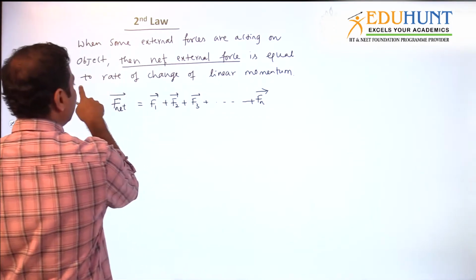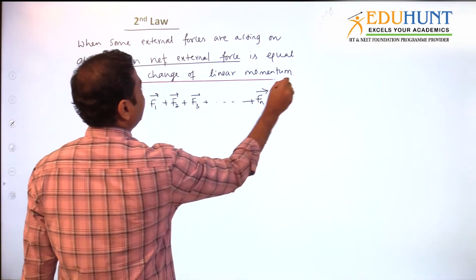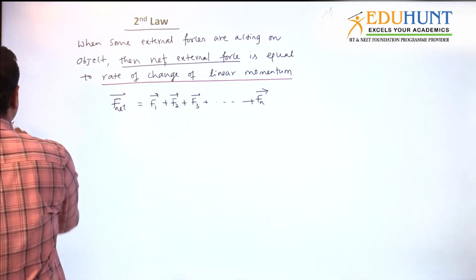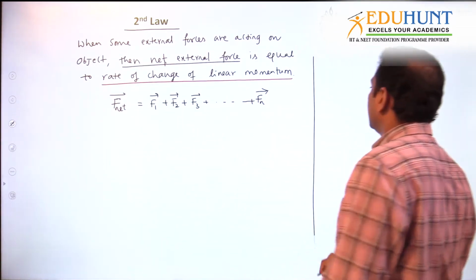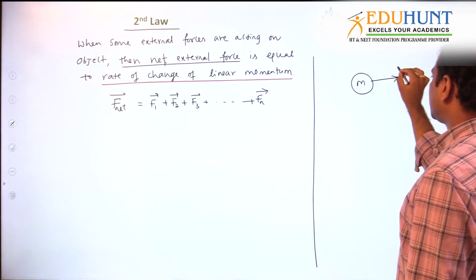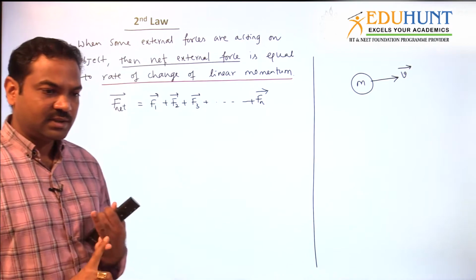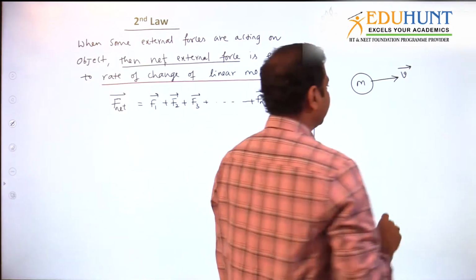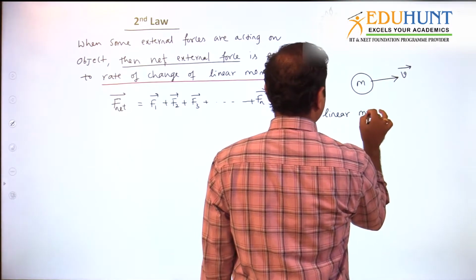Net force is equal to what? Rate of change of linear momentum. This is the actual thing. Do you know what linear momentum means? Linear momentum of the object. Suppose that there is an object of mass m moving with velocity v bar. I am writing vectors only, all are vectors, so direction also is there. Okay, very good, Akila. Then what is the linear momentum of an object defined as?